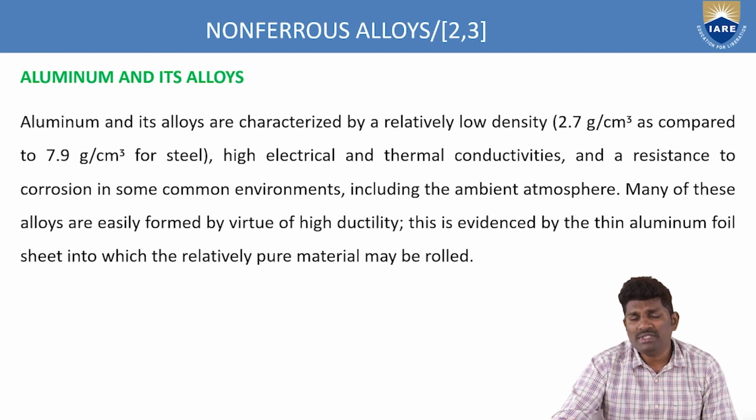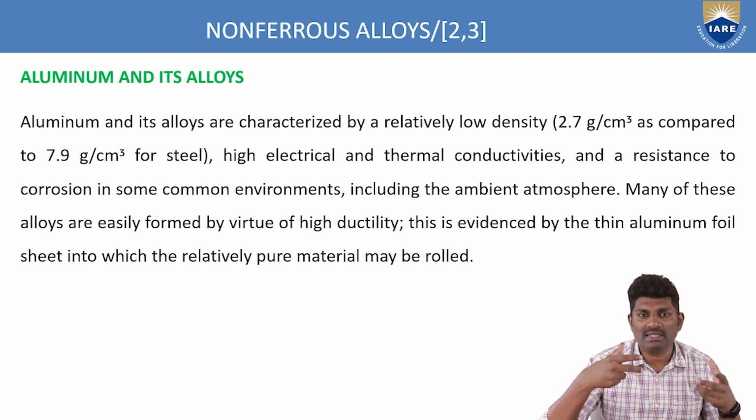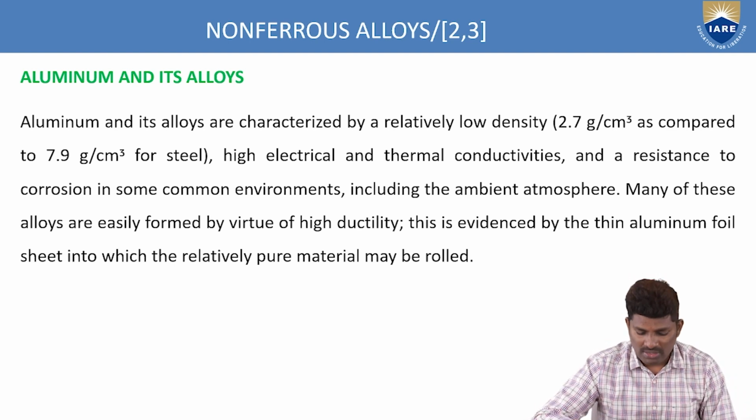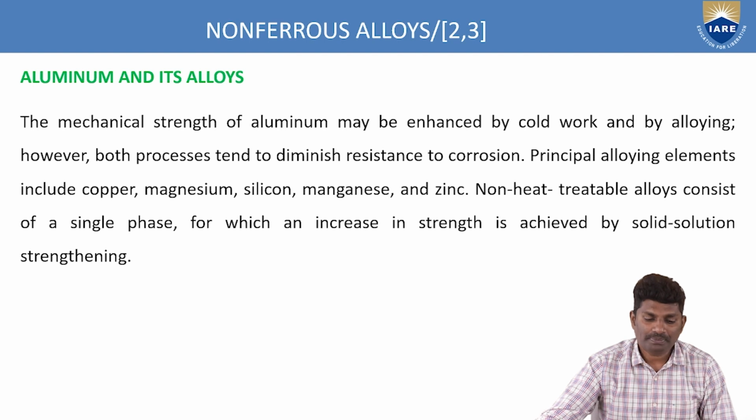So why it is ductile means it can be machined in any type of thing, it can bend into different forms. Because of the high ductility, a simple example is that you can easily roll aluminum foils. What are the aluminum foils we are getting? Because of the high ductility, it can be rolled into thin sheets. Okay, so that is the example of the high ductile nature of aluminum.